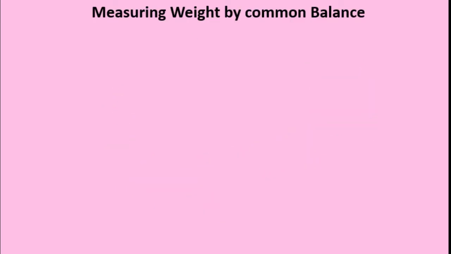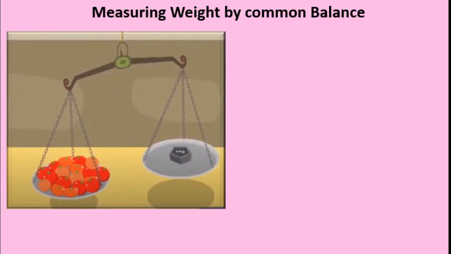Measuring weight by common balance. We will use a common balance to weigh the tomatoes. Okay. See this. This is a common balance. In one pan we can see so many tomatoes, and in the other pan there is a 1 kg stone.